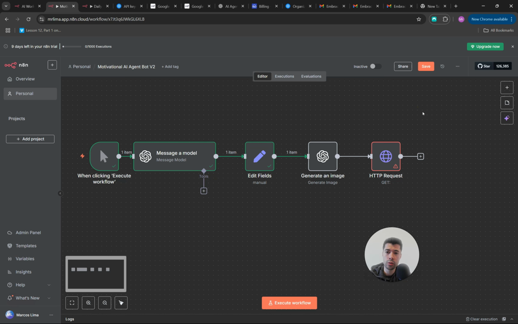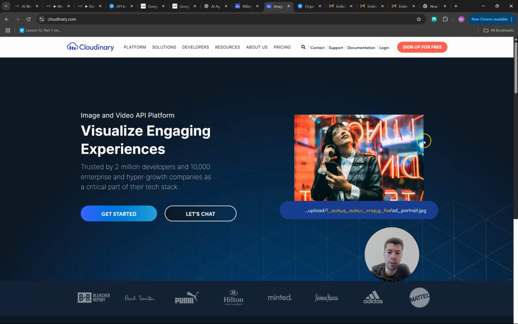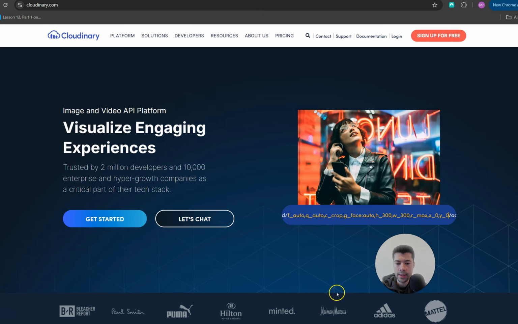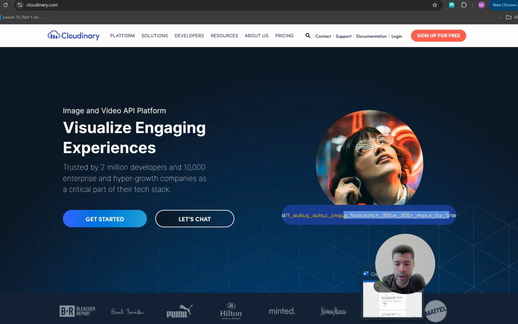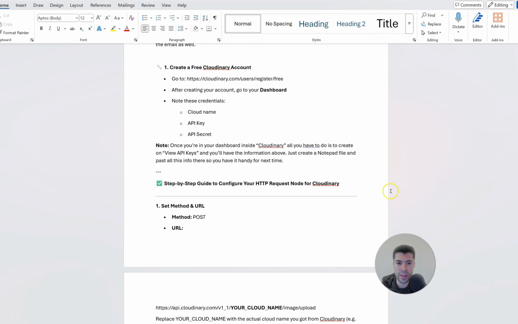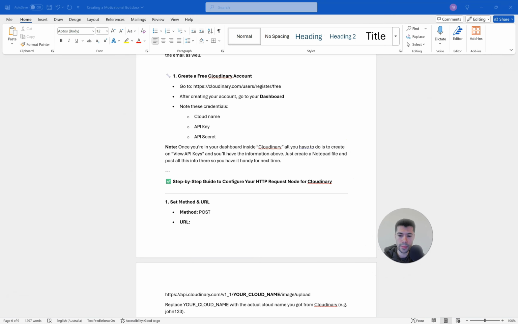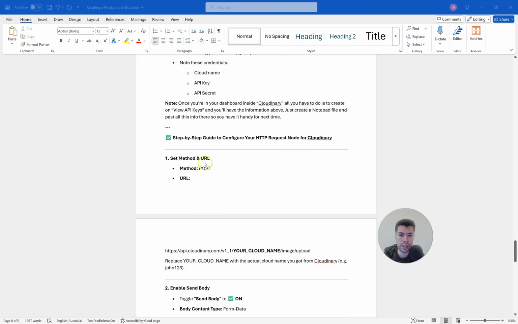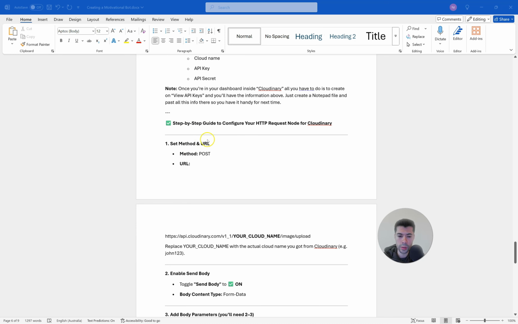So the first thing you need to do here is go to Cloudinary, and then you are going to create your account. This is one of the steps where my guide will be very useful to you, because I broke down the steps in a very easy way to follow. This is the information that you will need from Cloudinary: your cloud name, API key, and API secret. Everything that I'm going to be doing here is shown in here. So make good use of this guide.